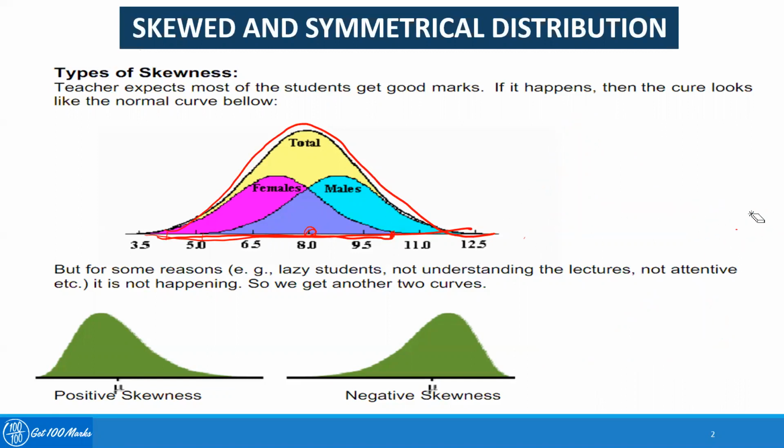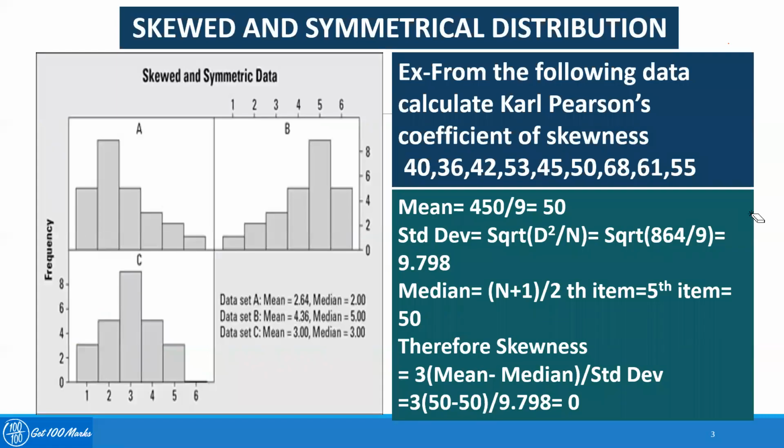Now we will take an example of how a skewed distribution is different from a symmetrical distribution. I've taken an example where the numbers given are 40, 36, 42, 53, 45, 50, 68, 61, 55. There are 9 marks given and I have to calculate the coefficient of skewness. Now I'll be using the Karl Pearson coefficient of skewness. The Karl Pearson coefficient of skewness formula is mean minus mode divided by standard deviation.